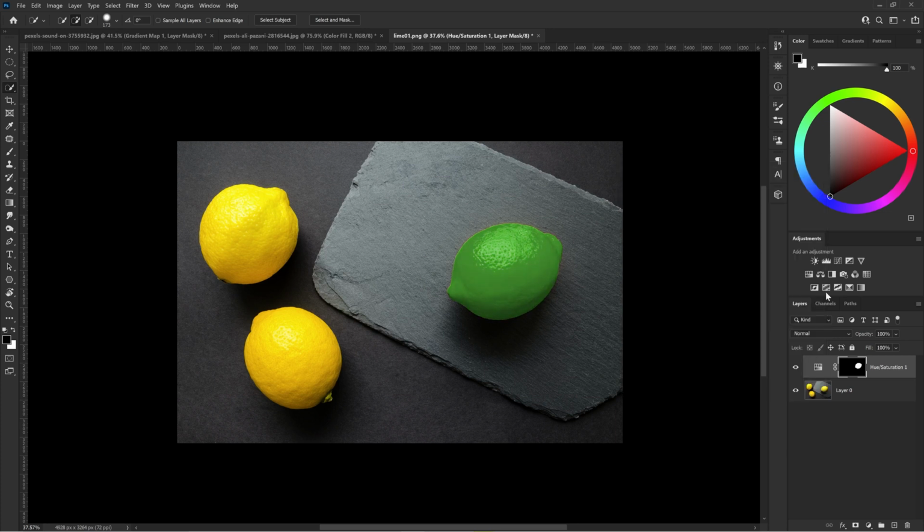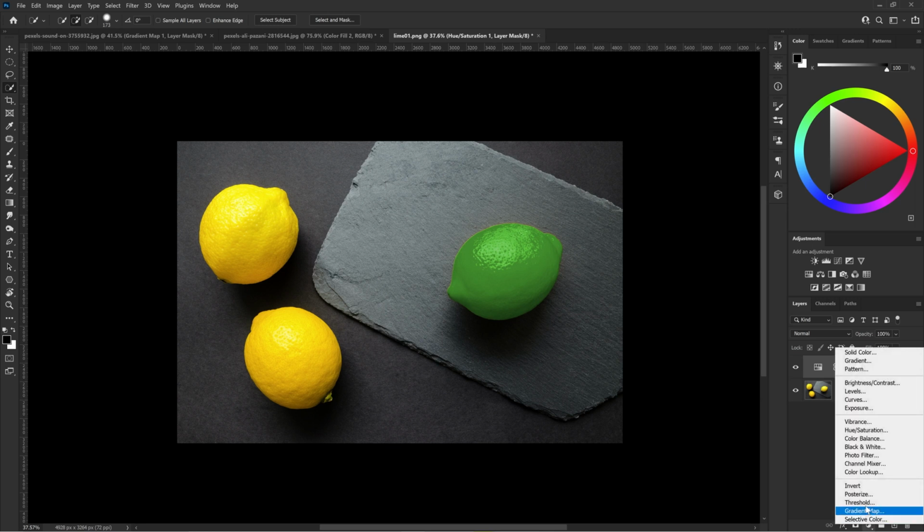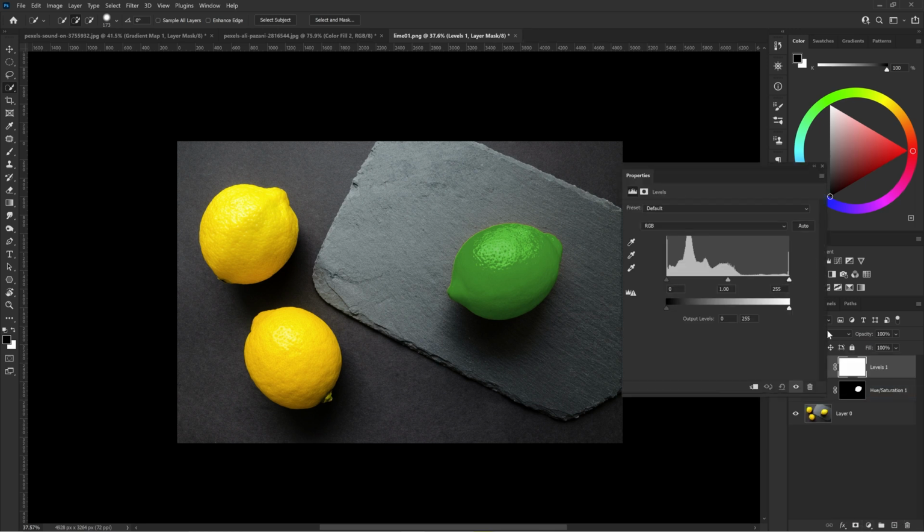Want to make additional refinements? Add a new layer, like levels, and clip it to the layer below. Here, use the sliders to refine the new colors. And it's done! Awesome! You've learned 3 ways to change color in Photoshop.